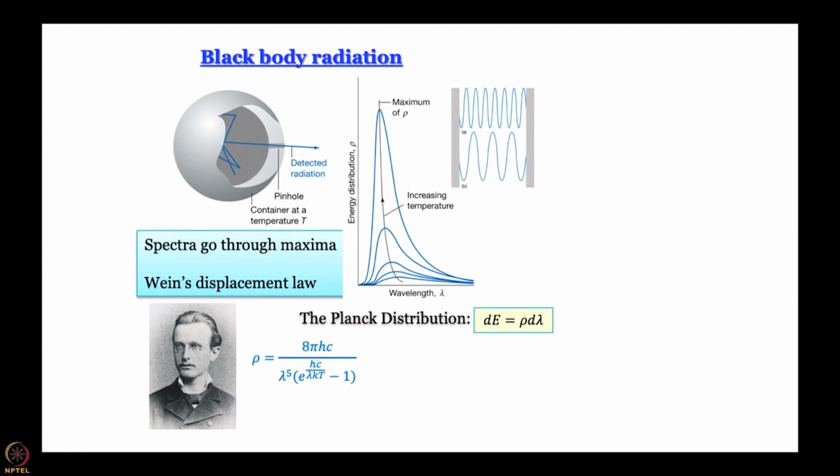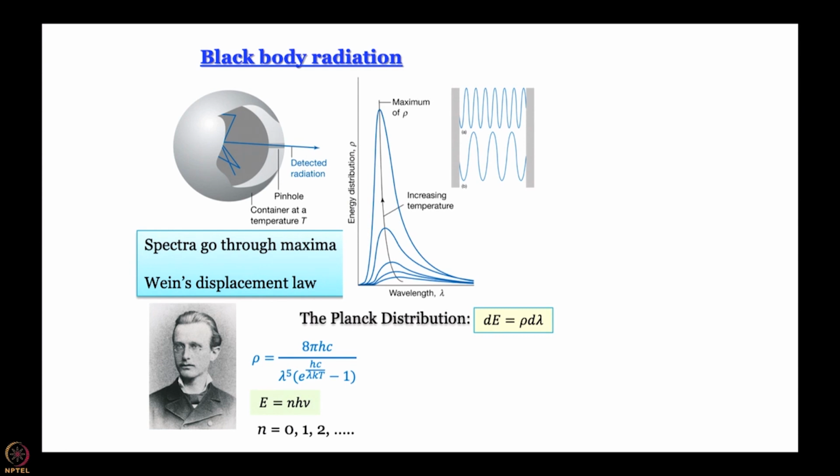To arrive at this distribution, he had to make an assumption. He showed that this is only going to happen when energy is quantized, E equal to nh nu, where nu is the frequency of light, h is a constant named after Planck and n is a whole number, positive whole number 0, 1, 2. Where did this quantization come from? It was assumed. So, this is really one of the beginnings of quantum mechanics.